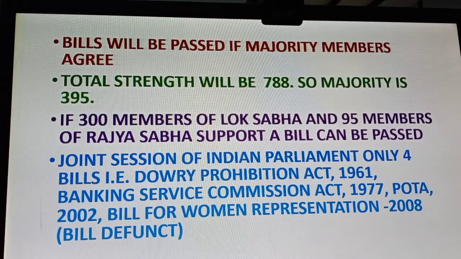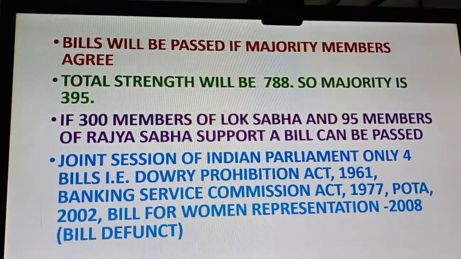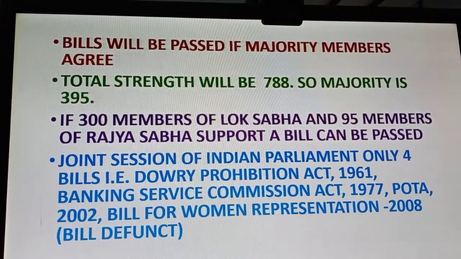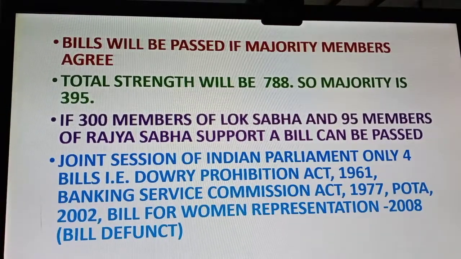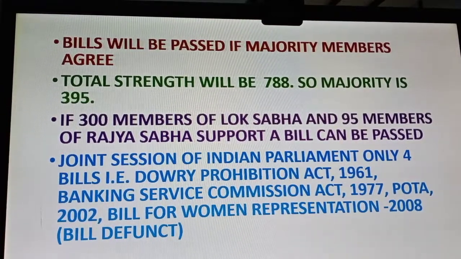Then the second joint sitting was there, the Banking Service Commission Act. When Indira Gandhi wanted to nationalize the banks, the upper house members were not ready to accept the majority. Some were agreeing, some were not agreeing. So to pass the bill, there was a joint sitting.